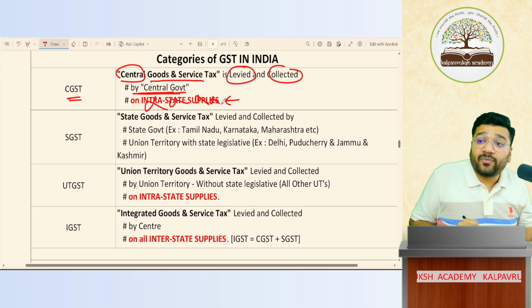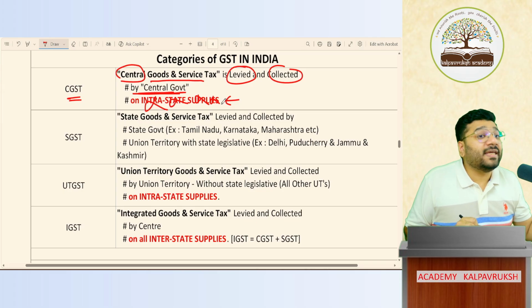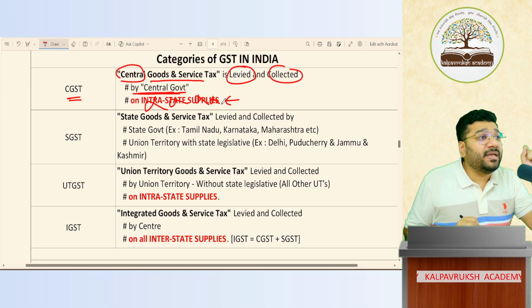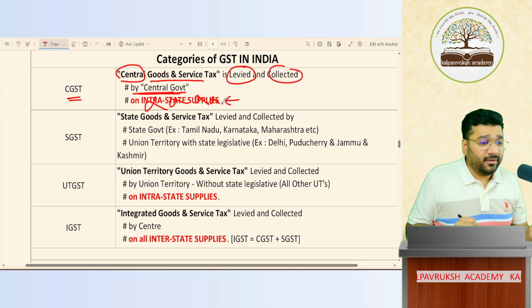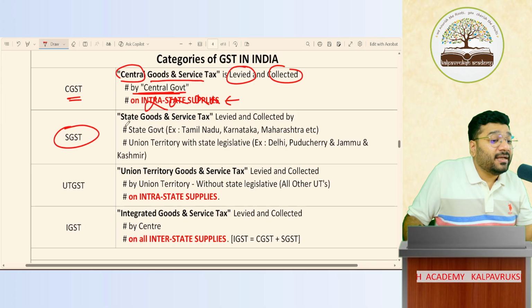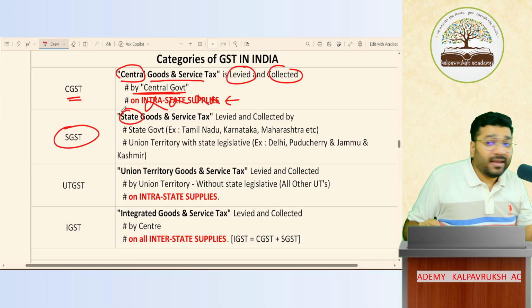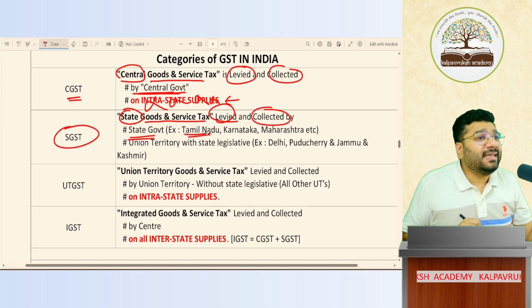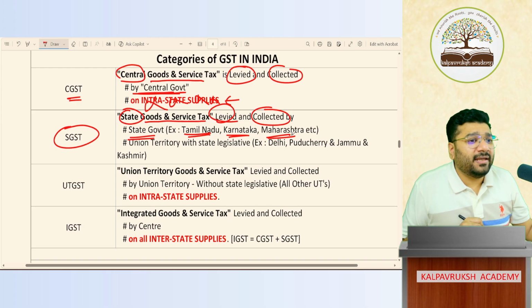What is the full form of CGST? Central goods and service tax. Who is levying this GST? Central government, BJP. Got it? Not got it? Okay. Next comes SGST. Full form of SGST: C for central, S for state. State goods and service tax. Now this is levied and collected by the state government. In Tamil Nadu, who is the state government? TVK. Karnataka, I don't know the party name. Maharashtra, BJP only is there in the state.